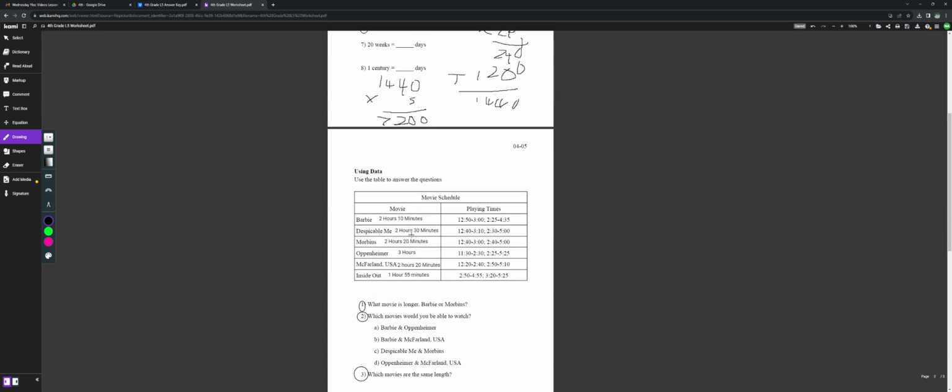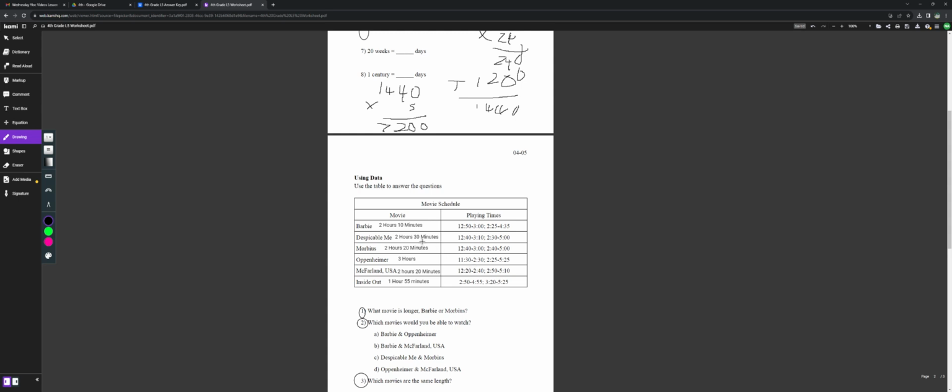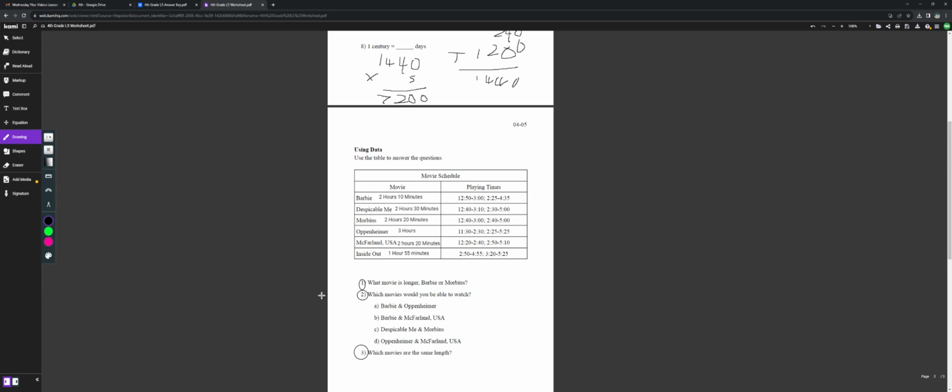Using the data table here, we have a movie schedule of all of these different movies. For the first question, what movie is longer, Barbie or Morbius? If you look at Barbie and Morbius, Morbius is 10 minutes longer, so Morbius would be the answer.